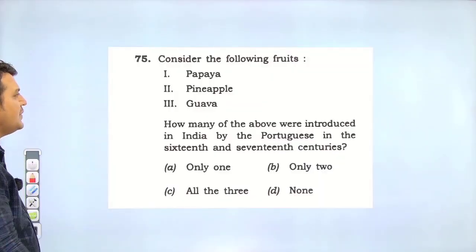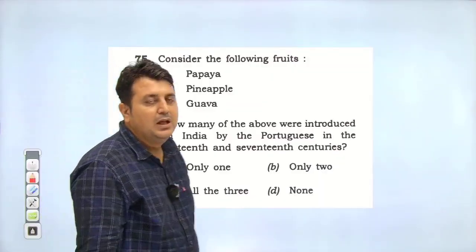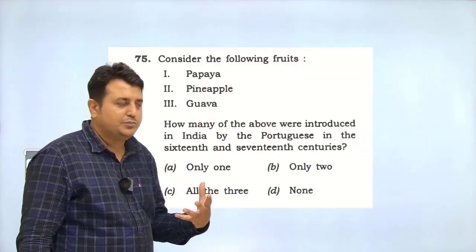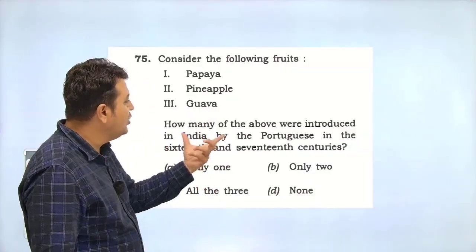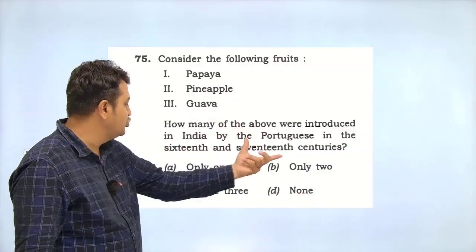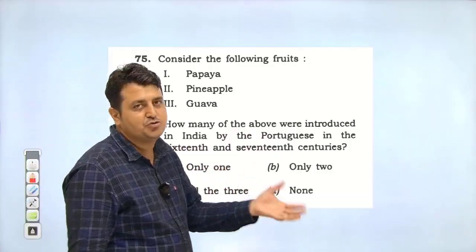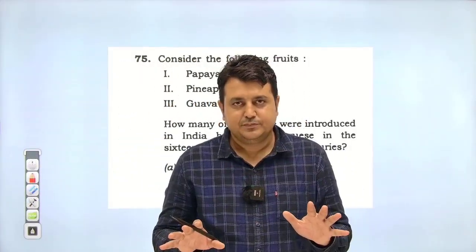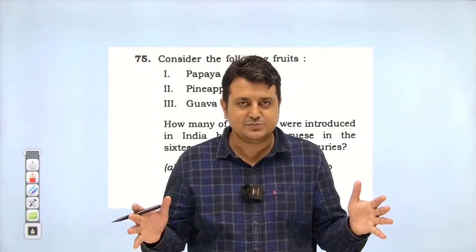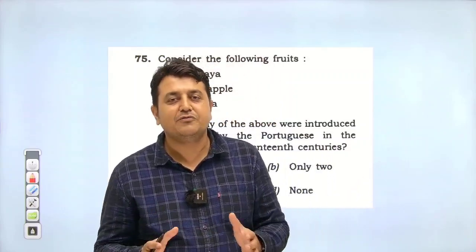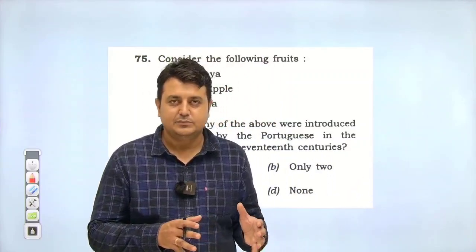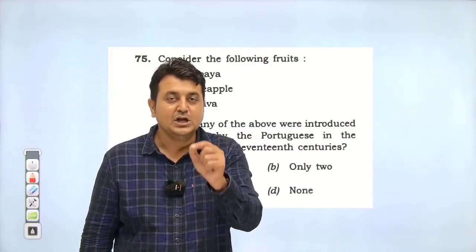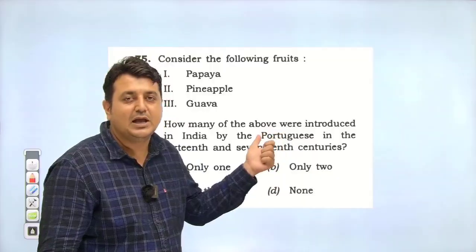Next, consider the following fruits. Now the question is papaya, pineapple, guava, and so on. तो इन्होंने क्या पूछा है? How many of the above were introduced in India by the Portuguese in the 16th and 17th century? This question was not asked from our notes. As I said, history is a vast subject and it is not possible for everyone to cover every topic. Yes, and for that reason, I insist all of you to read NCERT. So if you read the NCERT, you will get the answer.